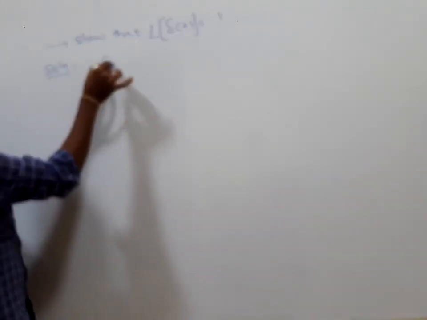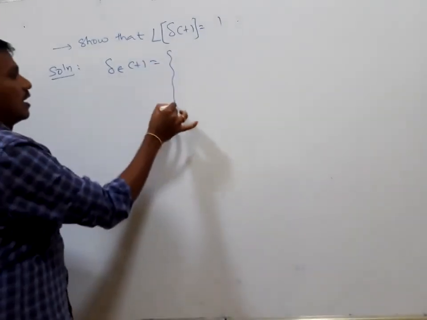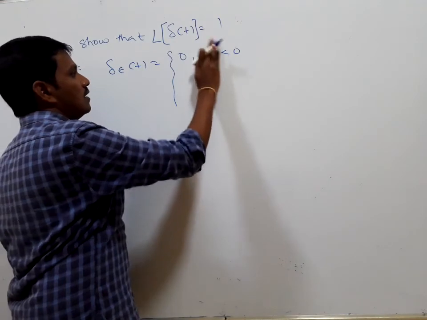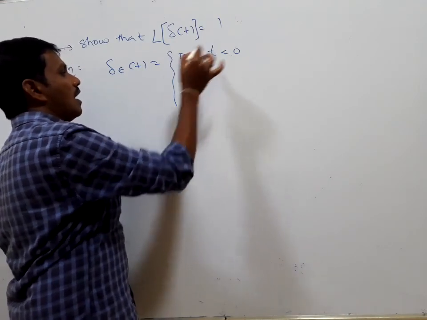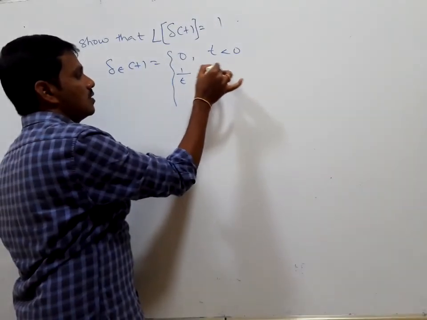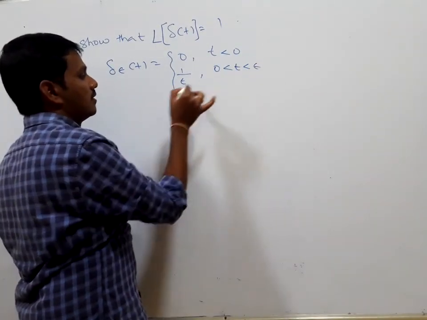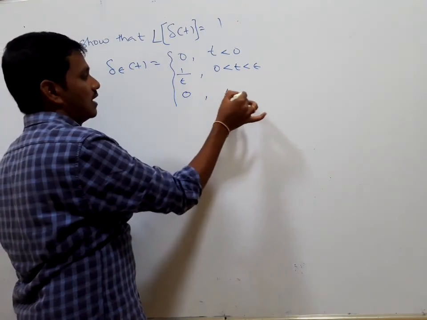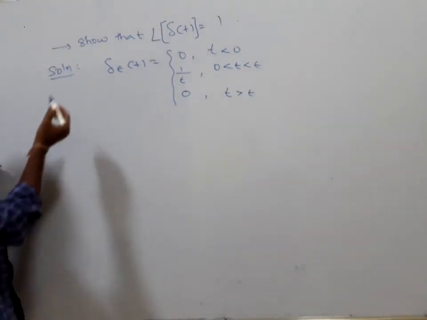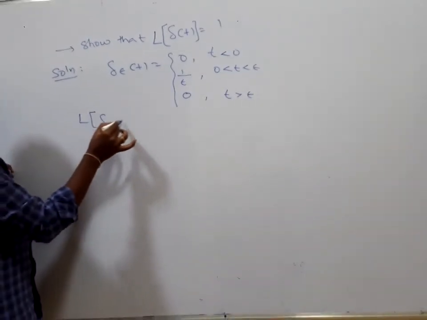Just now we defined del epsilon of t, and I am recalling the function. Here it is 0 for t less than 0, it is 1 by epsilon for 0 less than t less than epsilon, and 0 for t greater than epsilon. Now I am trying to find the Laplace transform of del epsilon of t.